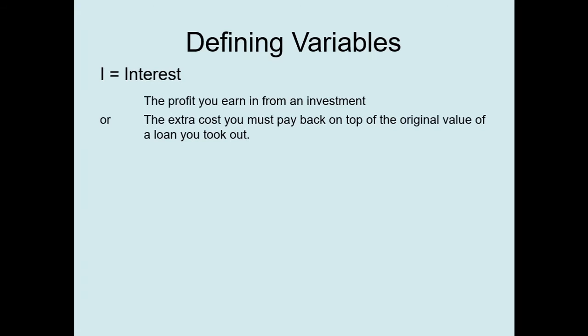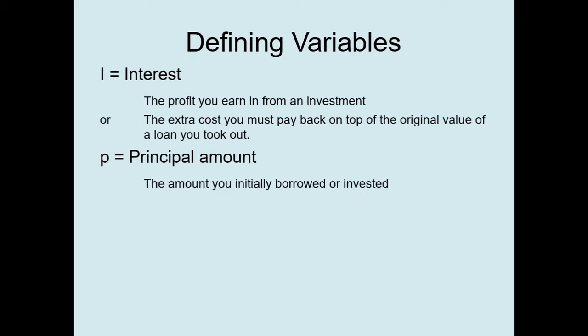Now, let's define the variables that we use to calculate our simple interest. First of all, interest itself is a profit you can earn from an investment, or it's an extra cost that you must pay back on top of the original value of a loan you may have taken out. P is a letter we use to represent the principal amount. Principal amount also just means the starting amount, the amount of money you invested or the amount of money that you borrowed.